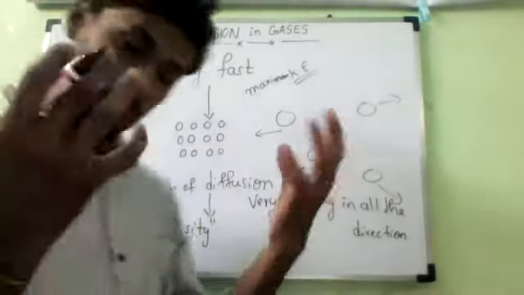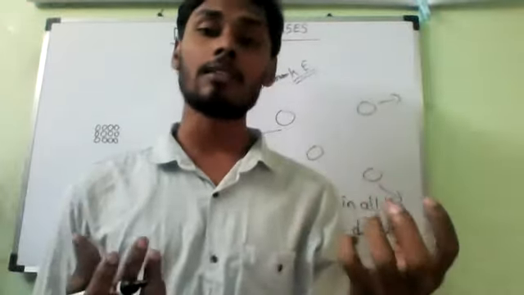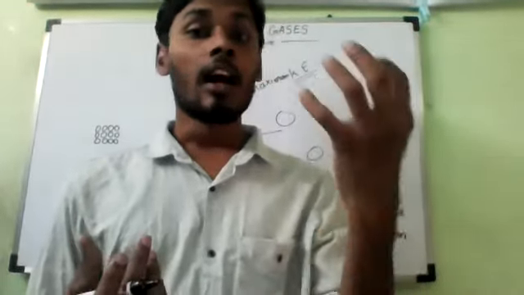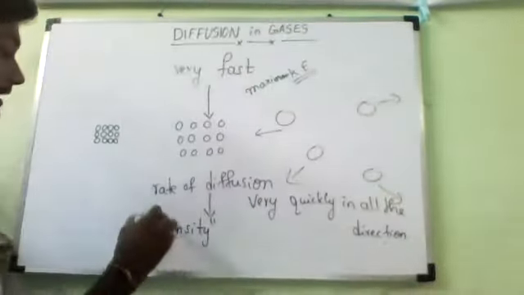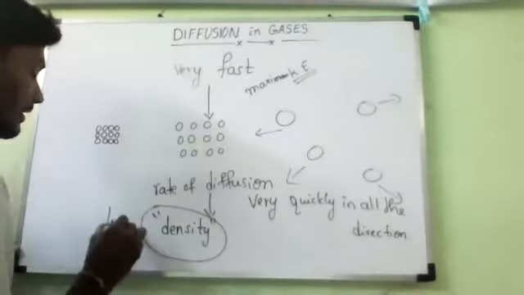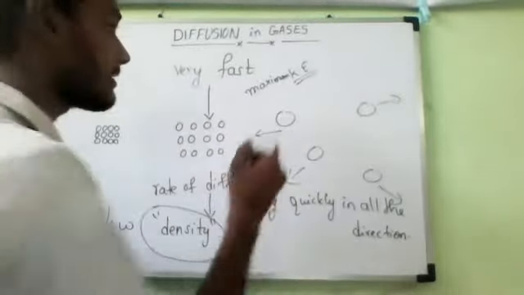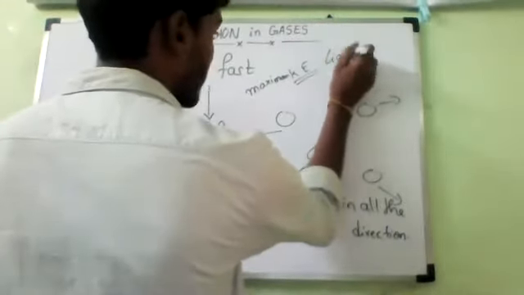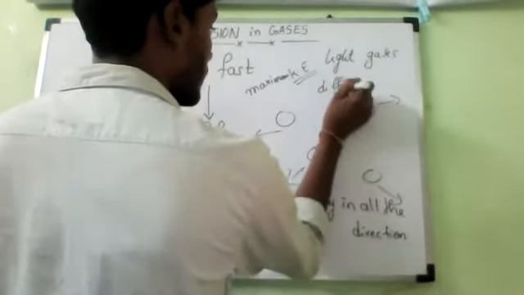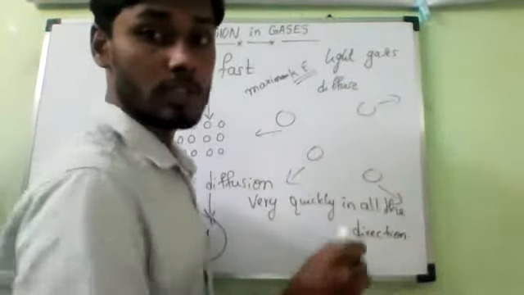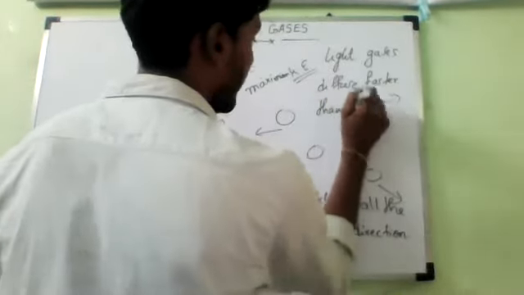If we take two gases, in which one is the diffusion much faster? Light gases, meaning gases with low density, can diffuse faster than heavy gases.